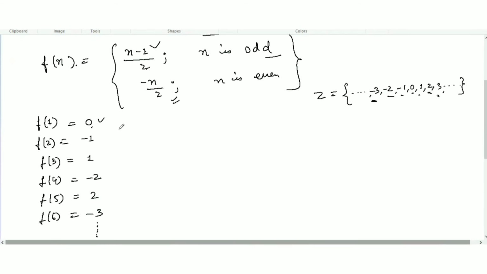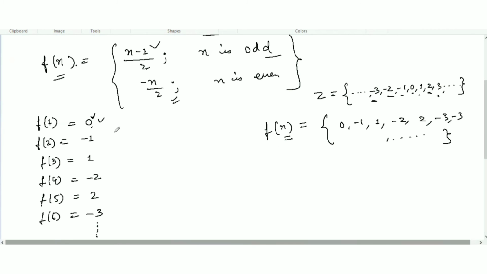Actually, we can label all the elements of this function. Writing down the elements of f(n), we get 0, minus 1, then 1, then minus 2, then 2, then minus 3, then 3. This way we get all the elements of f(n).